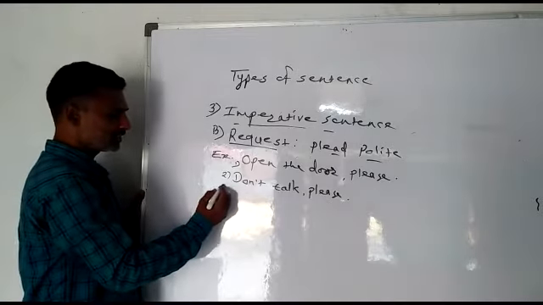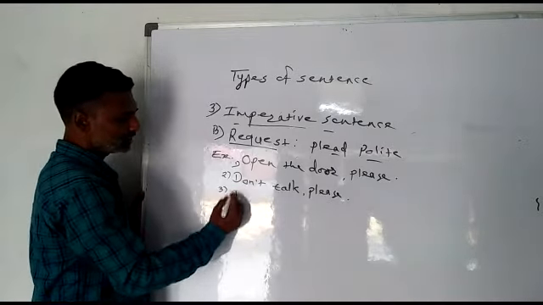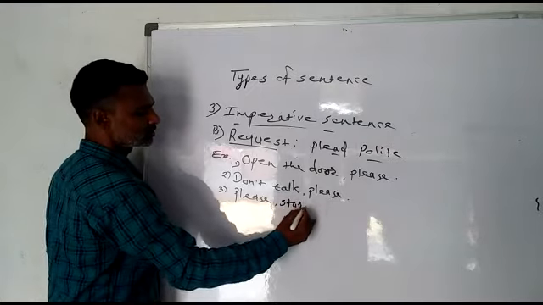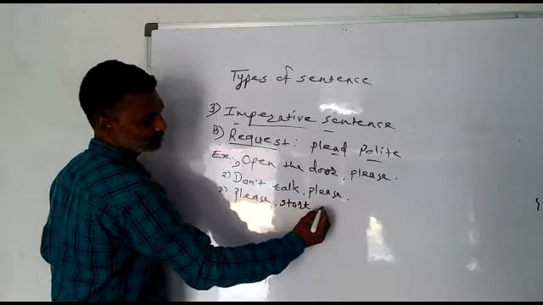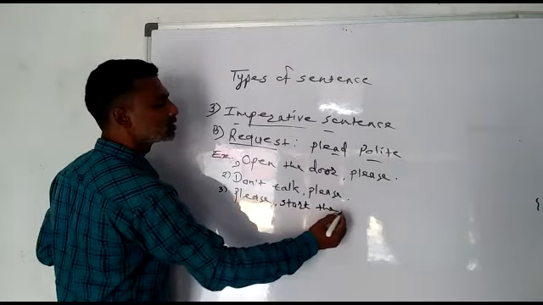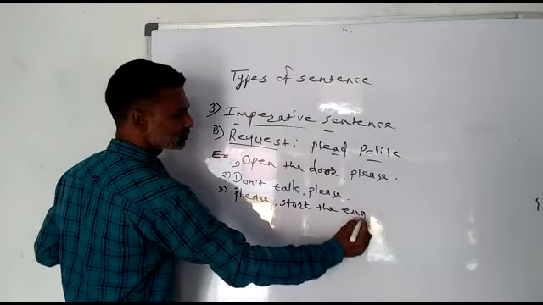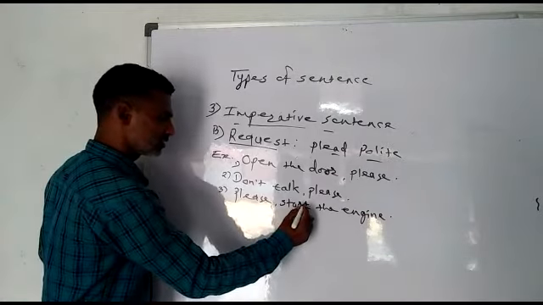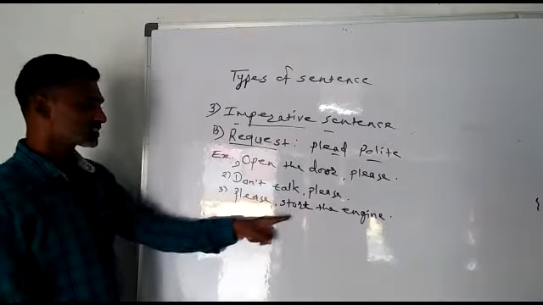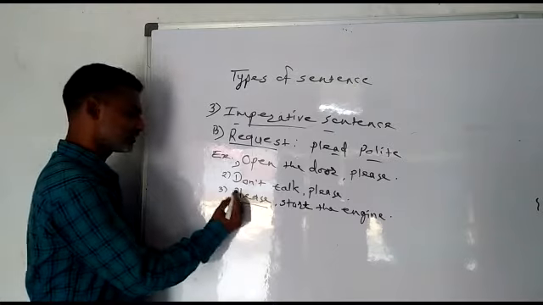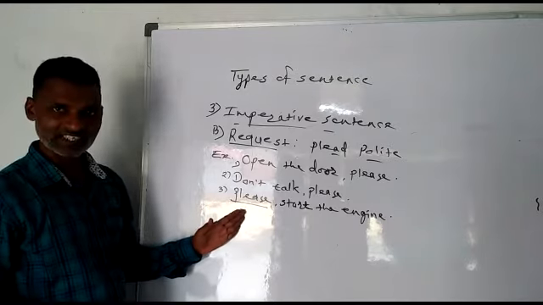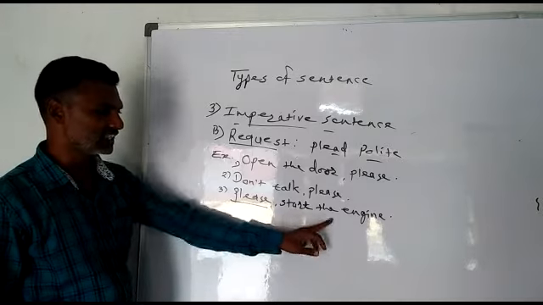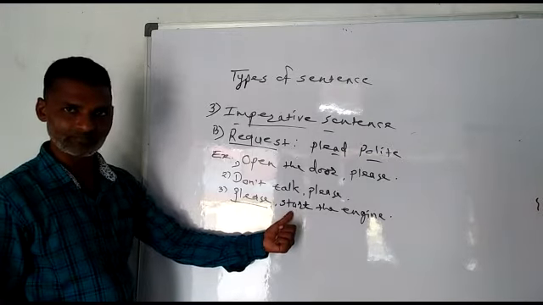And then again the request may be, please start the engine. Again, this please word shows that it is a request, and our true sentence begins from here. Start the engine, because it begins with main verb.